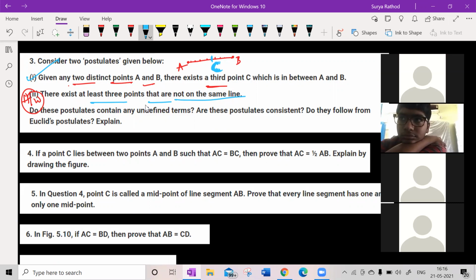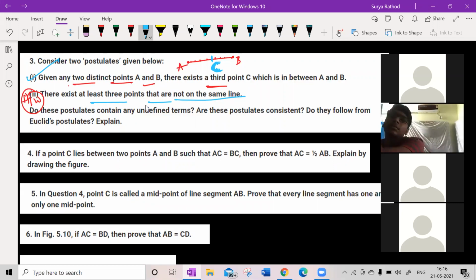And one more undefined term is what? Whether these 2 points are in the same plane or not. He did not mention whether these 2 points are in the same plane or not. If these 2 points are lying in the same plane, then that would have been correct.